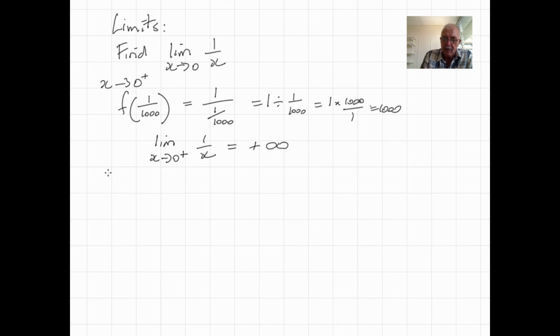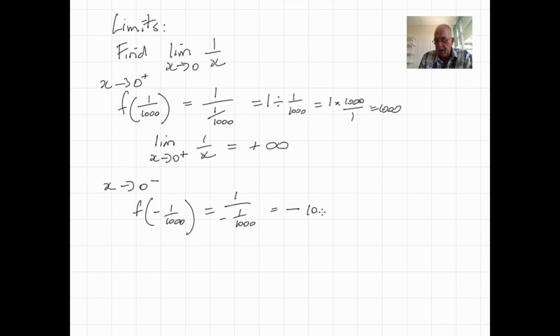So now let's have a look at what happens as x approaches 0 from the negative side. And to get an idea of what's going on, we'll say it's equal to negative 1 on 1,000. So that's 1 over negative 1 on 1,000. So a positive divided by a negative is going to be a negative, and most of you should be able to just go, all right, that's equal to negative 1,000.